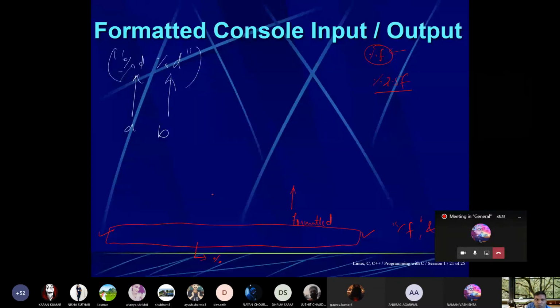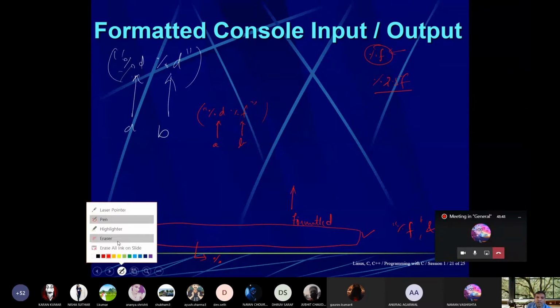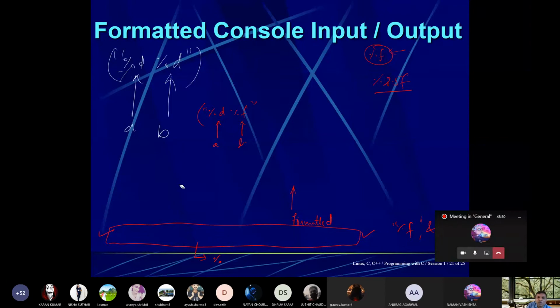Is it clear? And suppose you want to accept 2 numbers like %d and %f in our case. Suppose A is of decimal type and B is a floating point number, then it will be written like this. So however many numbers you want to take as input, you need to show that.